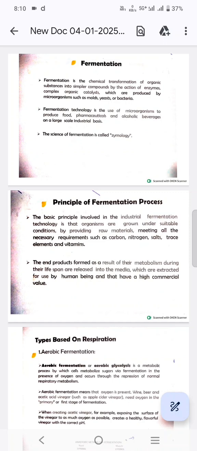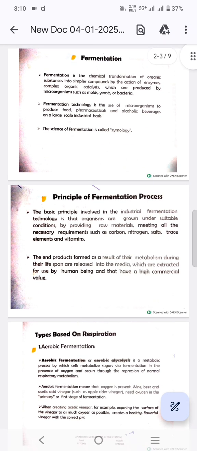Today we will prepare a video for the visually impaired students on the topic of fermentation. Fermentation is the chemical transformation of organic substances into simpler compounds by the action of enzymes, complex organic catalysts which are produced by microorganisms such as molds, yeast or bacteria. Fermentation technology uses microorganisms to produce food, pharmaceuticals, and alcoholic beverages on a large industrial scale. The science of fermentation is called zymology.